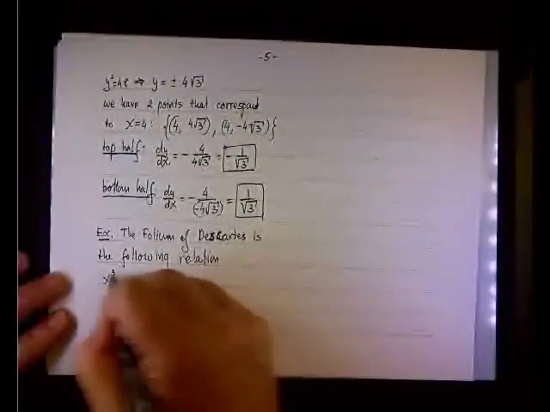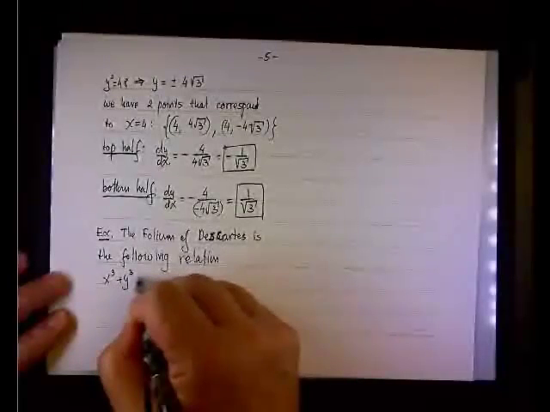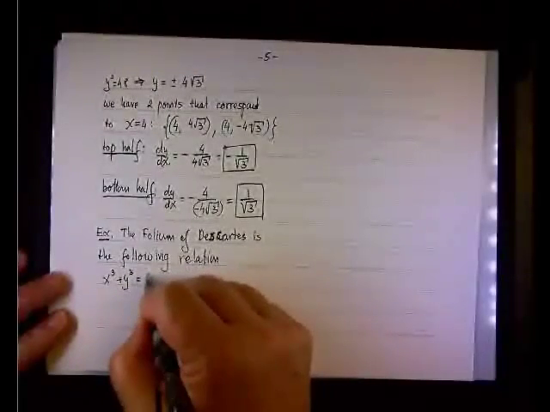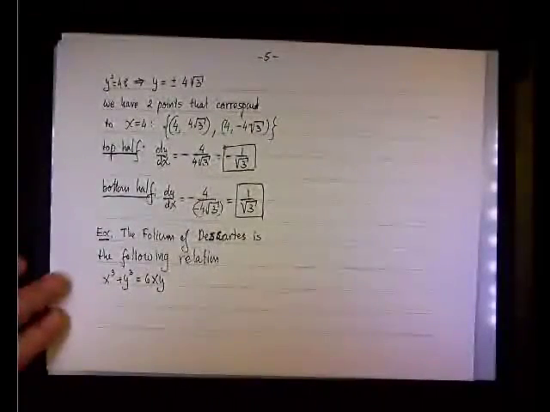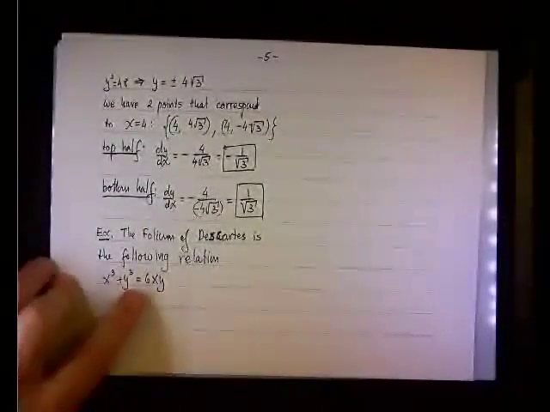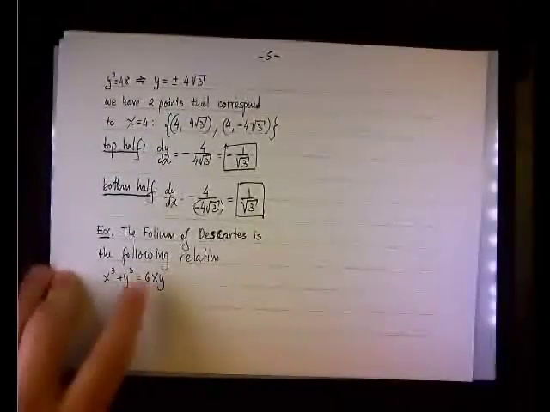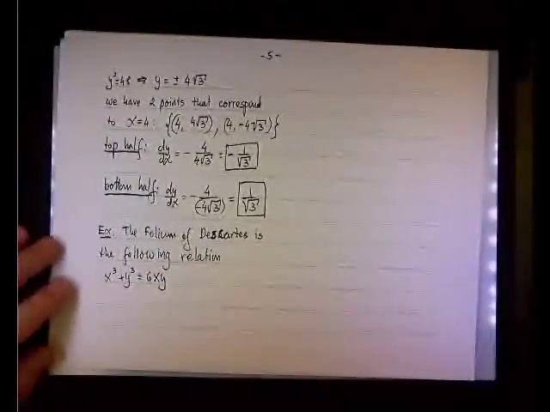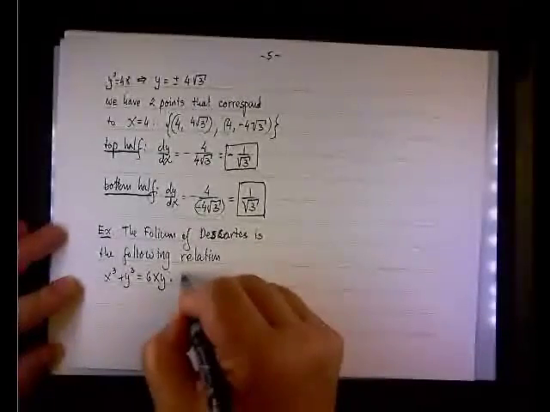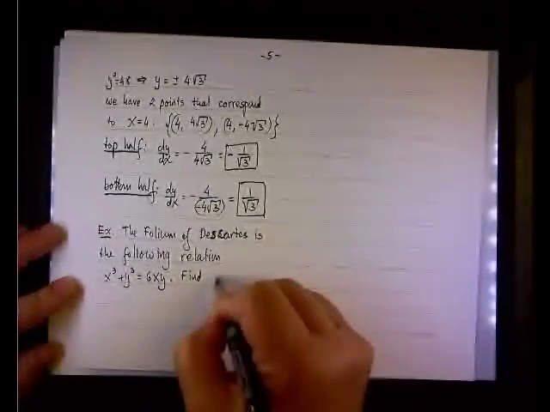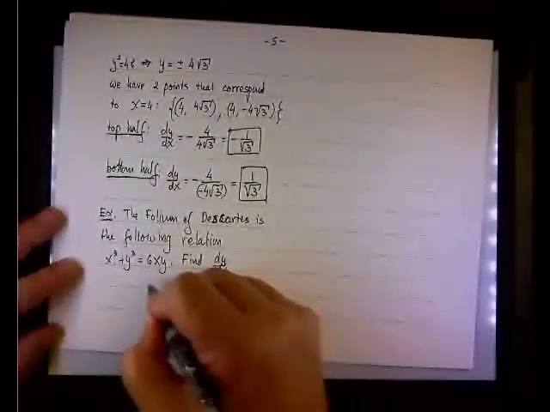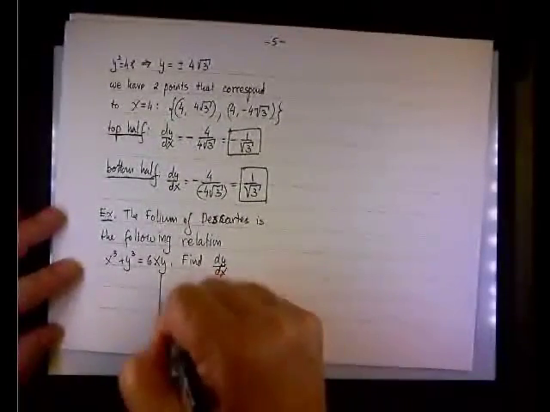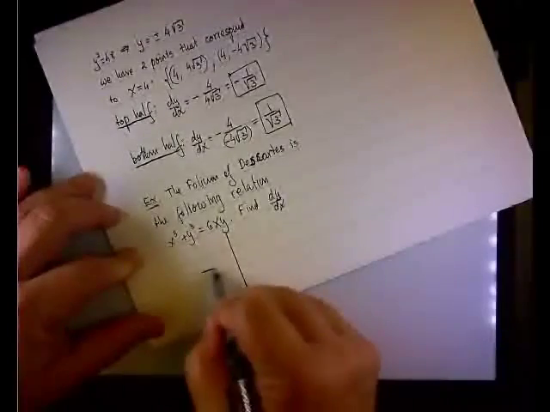It looks like x cubed plus y cubed equals, in this case, 6x times y, but in general it would be 3a times xy. A is just a number. And what we need to do is find the derivative dy dx. There is a little story behind that, but before I tell you the story, let me just show you how it looks.